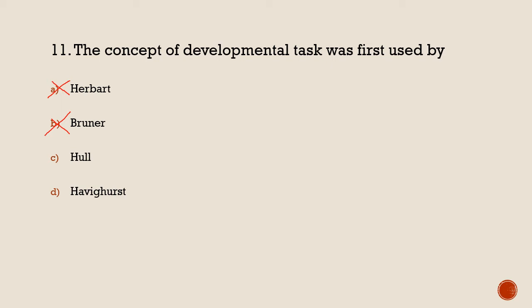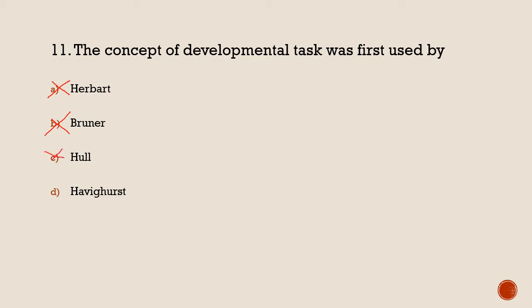Then Hall, Clark Leonard Hull. Clark Leonard Hull gave the drive reduction theory. The drive reduction theory is a result of the concept of development, meaning primary or secondary need. That concept normally derives from the existing idea of development. So it is also wrong.